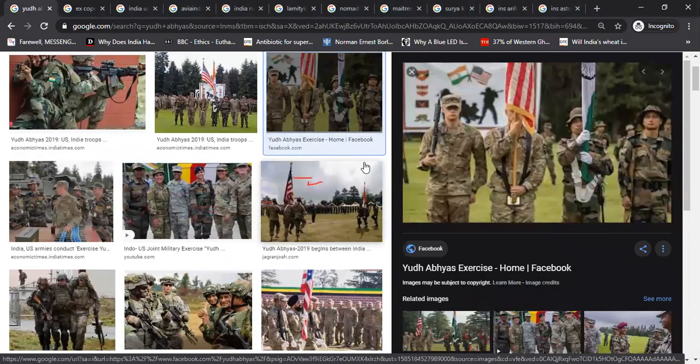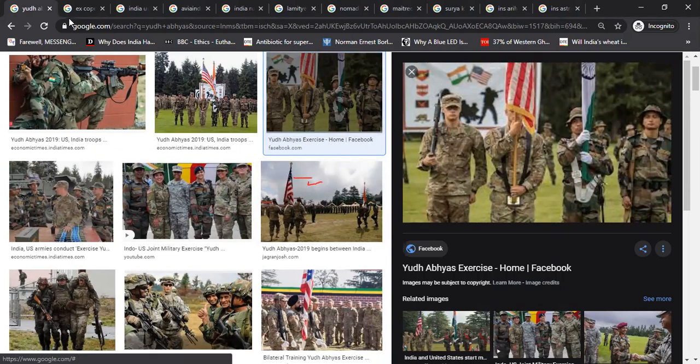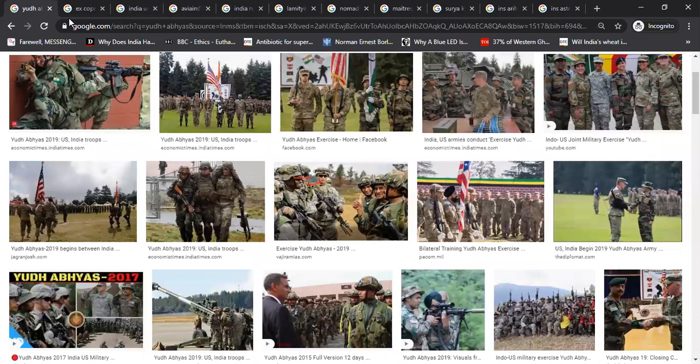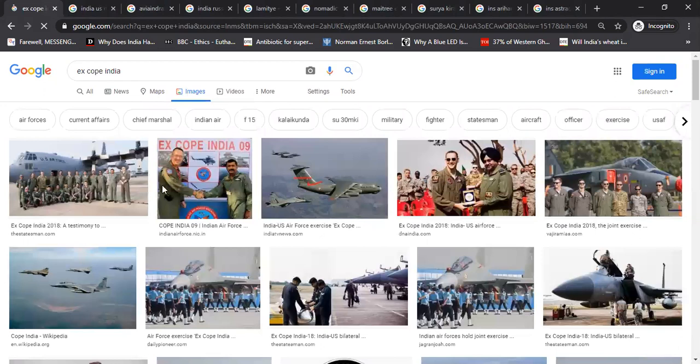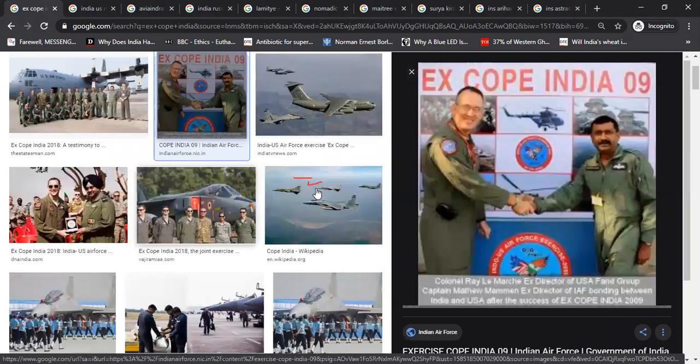Yudh Abhyas exercise is going on. Now this is Yudh Abhyas. Yudh Abhyas is the India-US military exercise. Now if the Air Force is involved, it is called XCOP India. So in a second, we'll be seeing XCOP India. When the India and US Air Forces are involved, the exercise is called XCOP India.